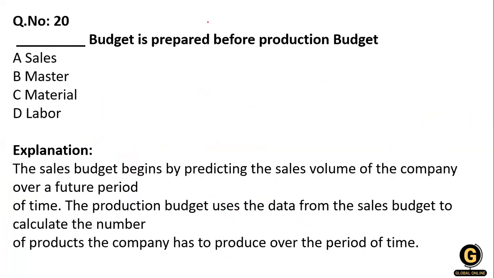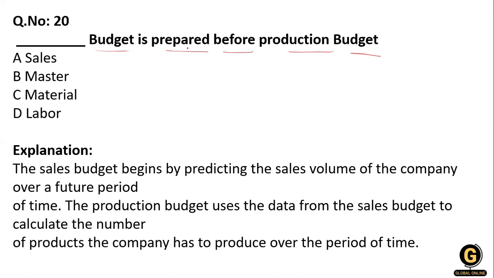Next question: budget is prepared before the production budget. Option number 1, sales. Option number 2, master. Option number 3, material and labor.